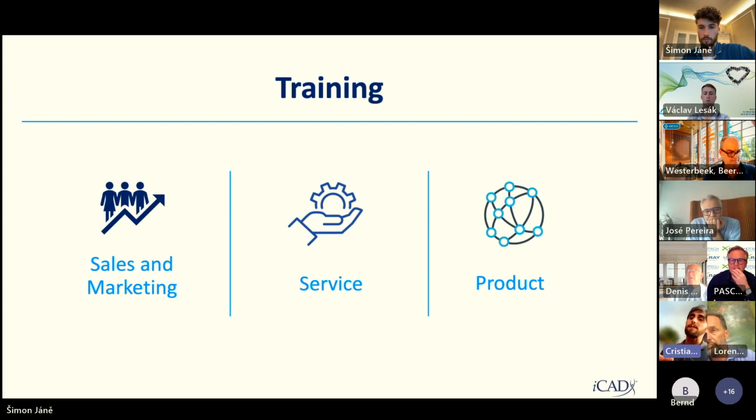Now, the first steps as you can work with us, because we are a team, it's training on 3 fronts. One is sales and marketing training, then we do a service training, because we want you to be the eyes and hands on the field for us. And then we do an application and product training where you're confident enough to go and present